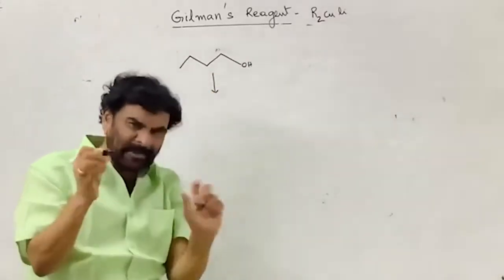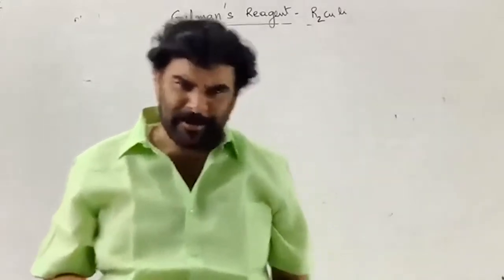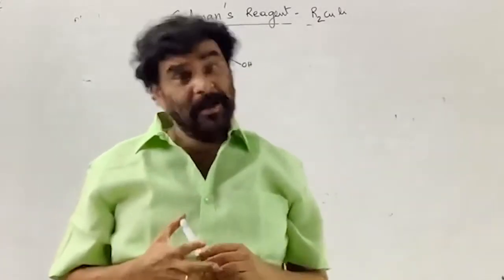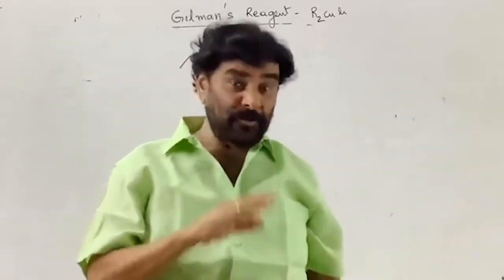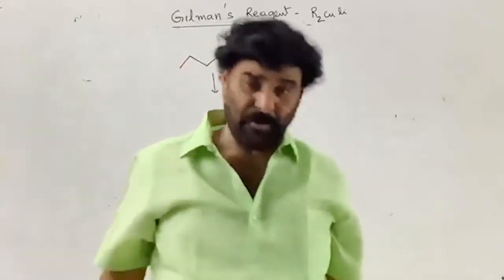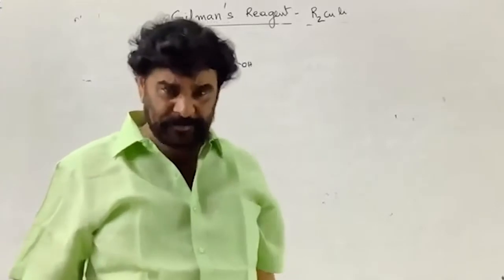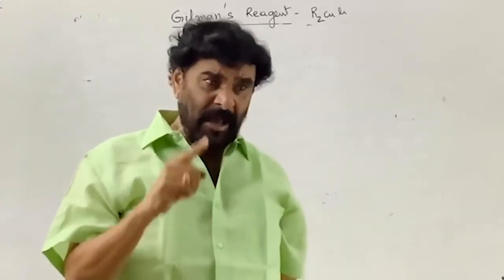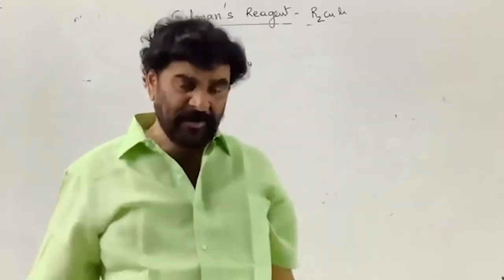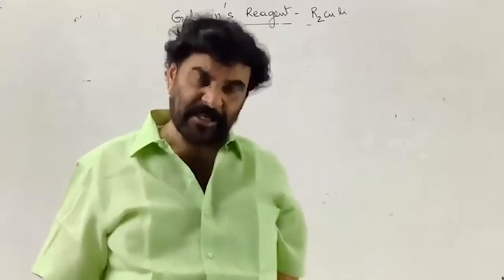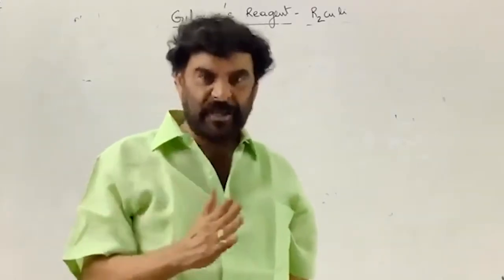Alcohols do not take part in nucleophilic substitution reactions readily, right? But they take part if you make the OH group a better leaving group by protonation of the OH group. The second one is by converting it into a better leaving group by tosylation, mesylation, triflation, right?